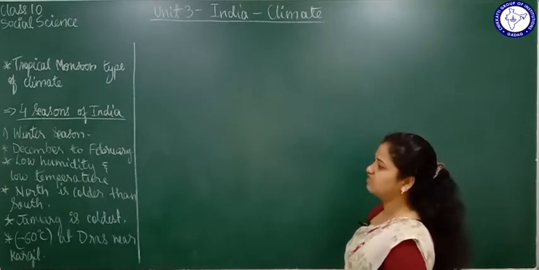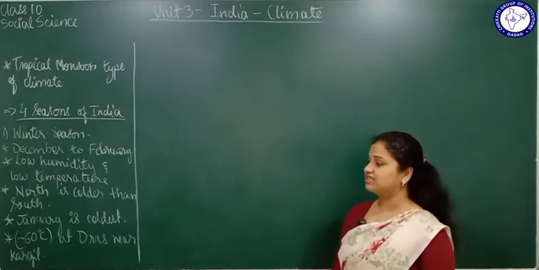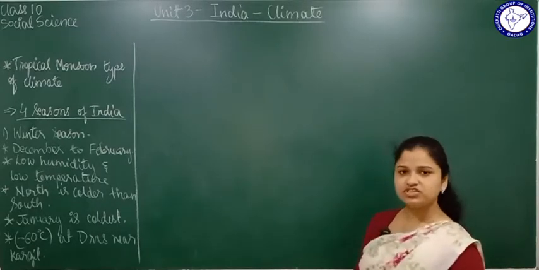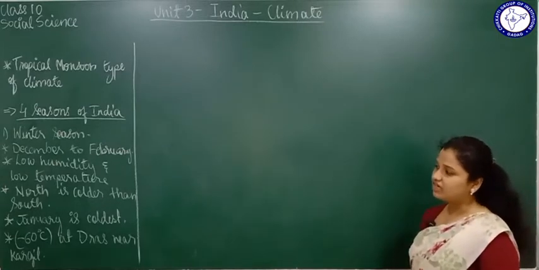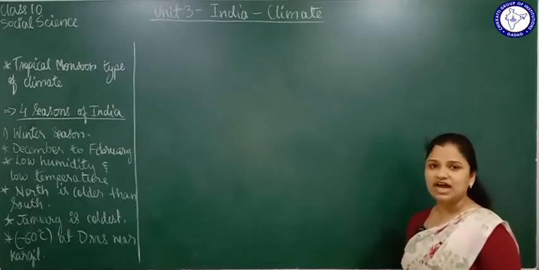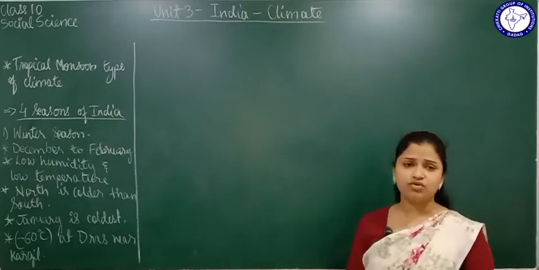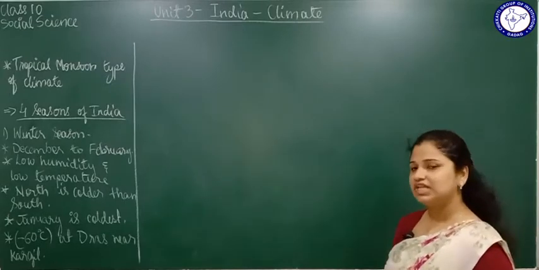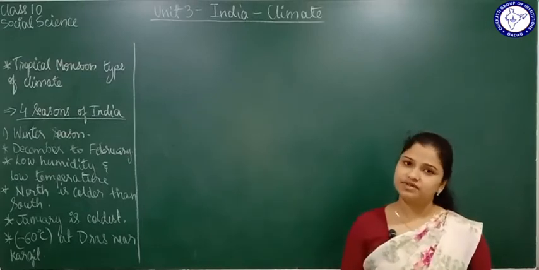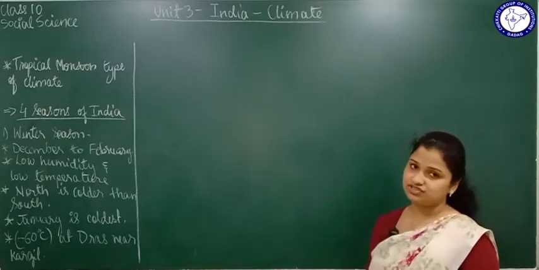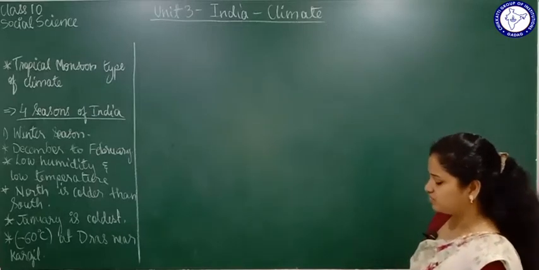Understood? It starts in the month of December and lasts up to February. Here January is the coldest month. The special features of this season are that there is low humidity, also there is low temperature, and the sky is very, very clear. The northern parts are colder than the southern parts, because south lies more close to the equator. The coldest recorded temperature is -60 degrees Celsius at Dras, which is near Kargil. So these are some important features of the winter season.